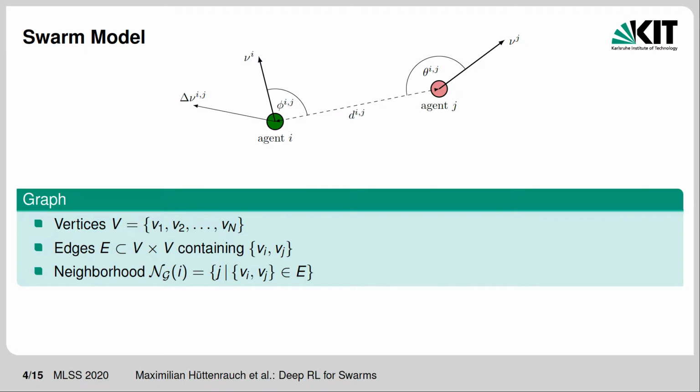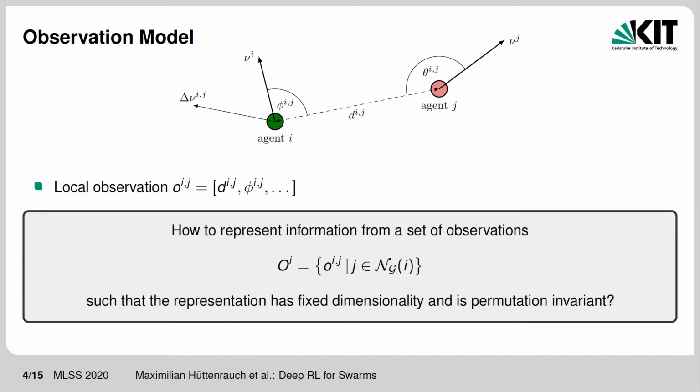A swarm is modeled as a graph where each agent is a vertex and an edge between two agents is established if they are able to communicate. An agent's neighborhood is defined as the set of agents it shares an edge with. In the figure, we can see two agents. The local observation agent i has about agent j is comprised of features such as the distance d and the bearing angle phi, but can also include agent j's relative orientation theta or the relative velocity between both agents.